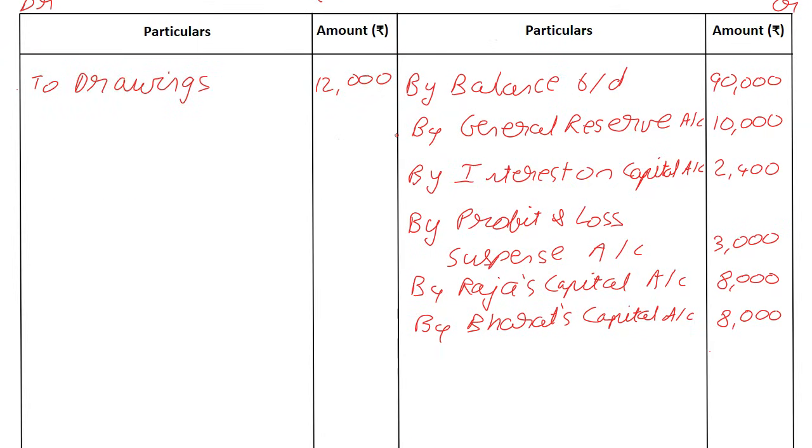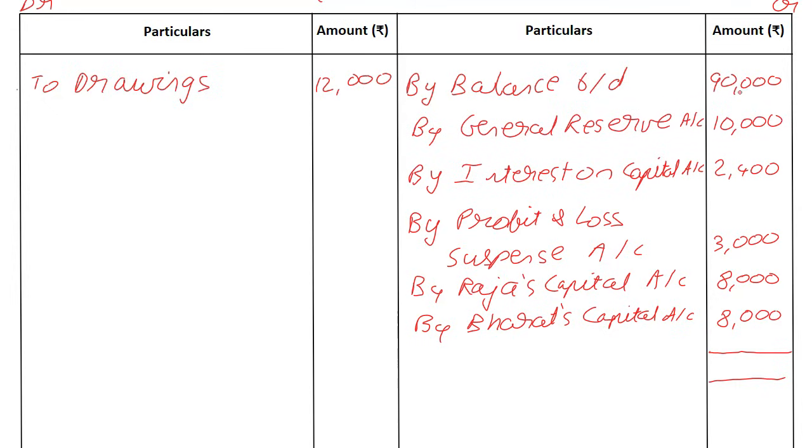The last step, we have to decide how much we have to give the executors, and that is going to be the balance of Vedika's capital account. It is similar to what we do in the case of retirement, but in retirement the balancing figure could be cash or the retiring partner's loan account. In this case, it's going to be to the executors account. So we take a total.